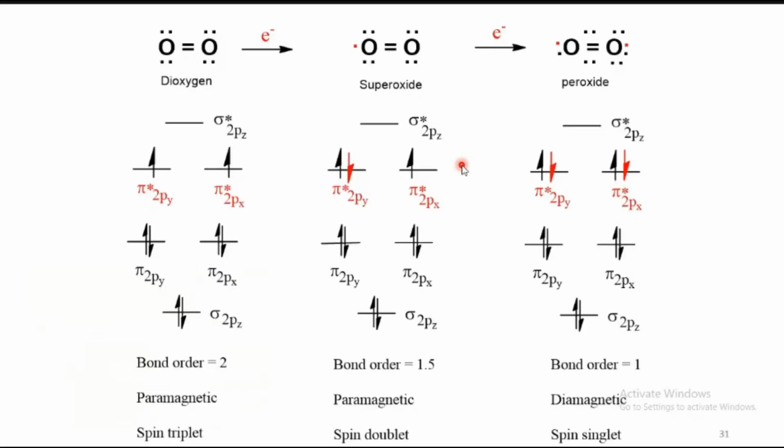Right, this is the oxygen reduction pathway. What happens in one electron reduction, we already know, because we are all well versed in the molecular orbital diagram, the MO diagram of the O2 molecule. O2 is paramagnetic, whereas the one electron reduced form of O2, that is superoxide, is again paramagnetic, but the paramagnetic value is very low. The next one is the peroxide. Peroxide is not paramagnetic, it is diamagnetic. It does not have any unpaired electron.